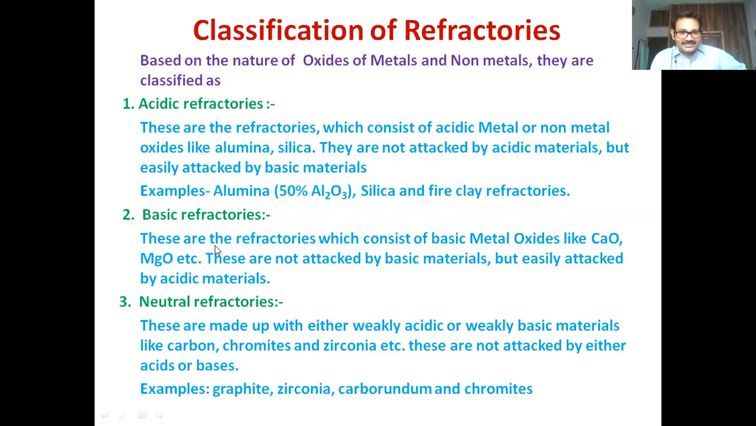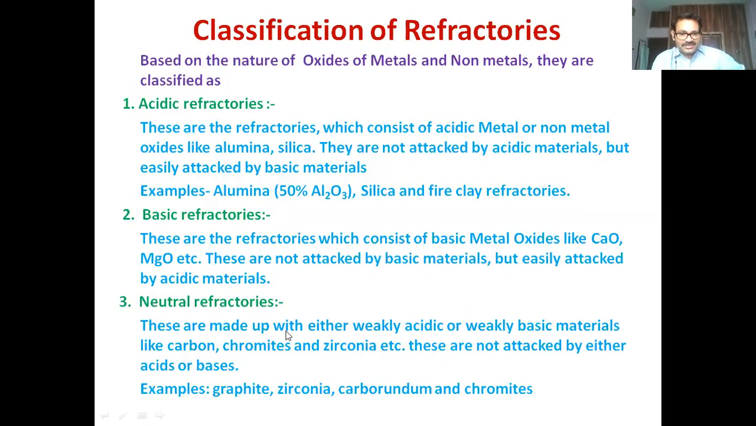Basic refractories. These are refractories which consist of basic metal oxides. Mostly alkali and alkaline earth metal oxides are basic in nature. So CaO, MgO, or a CaO, MgO combination, which we can call dolomite. These are not attacked by basic materials but easily attacked by acidic materials. So basics easily react with acids and do not react with bases. If they are easily attacked by acids, then we say they are basic refractory materials.